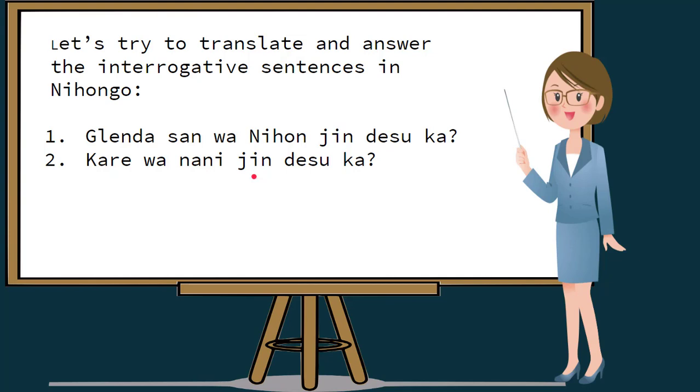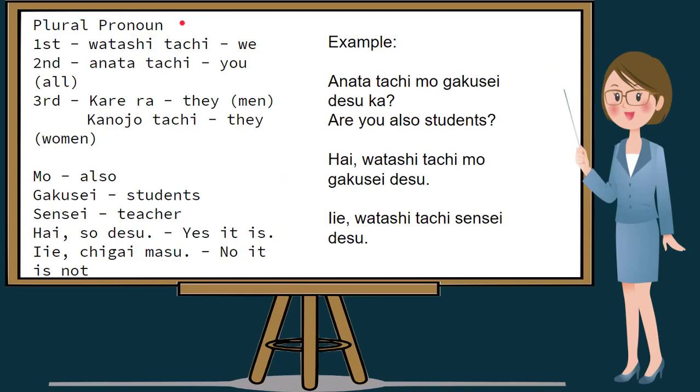We may answer this by saying, Kare wa Nihonjin desu. He is a Japanese. If he is a Filipino, Kare wa Filipinjin desu. He is a Filipino. Next that I'm going to teach you is how to use the plural pronoun. For the first person is Watashi Tachi, meaning we.